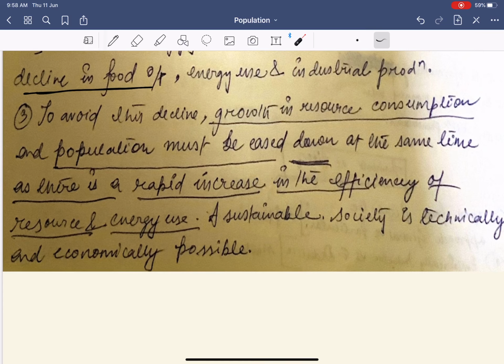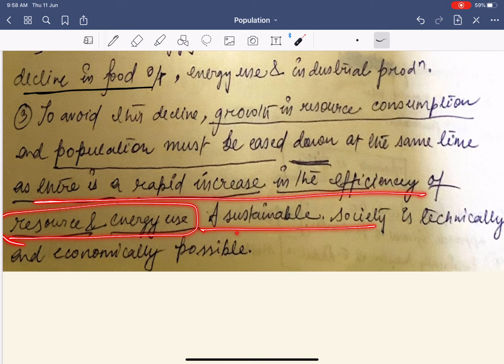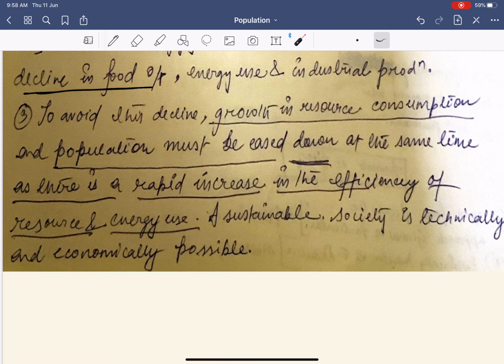A sustainable society is technically and economically possible. As there is a rapid increase in the efficiency of resource and energy use, a sustainable society is technically and economically possible. Please refer to the word efficiency of resource use.